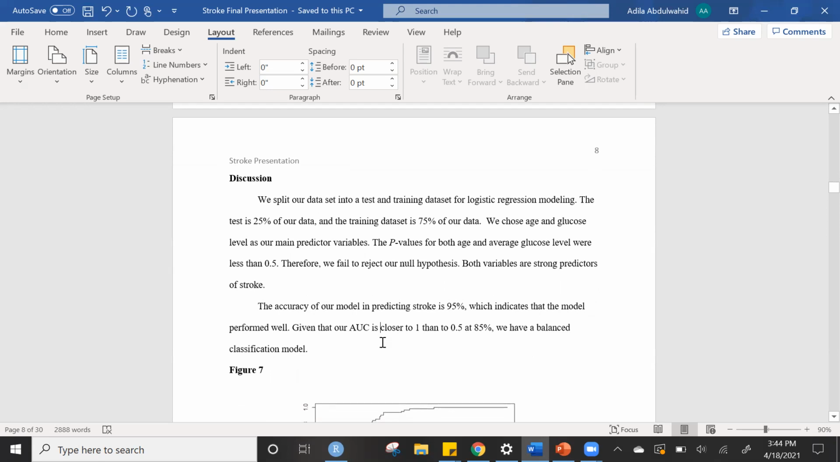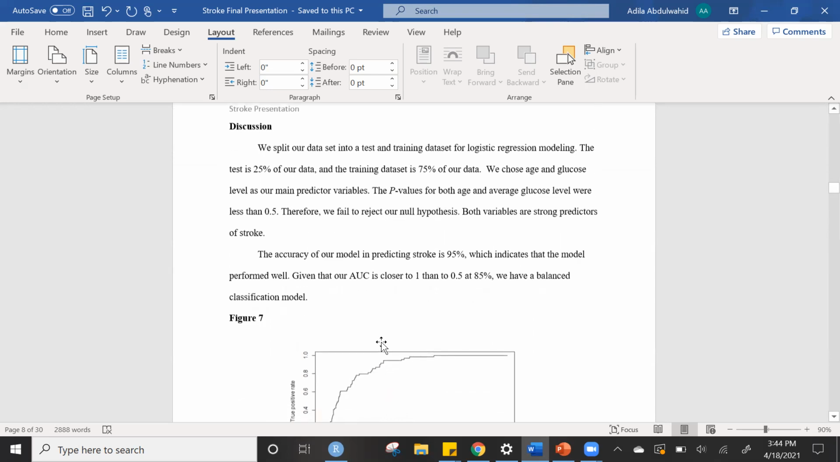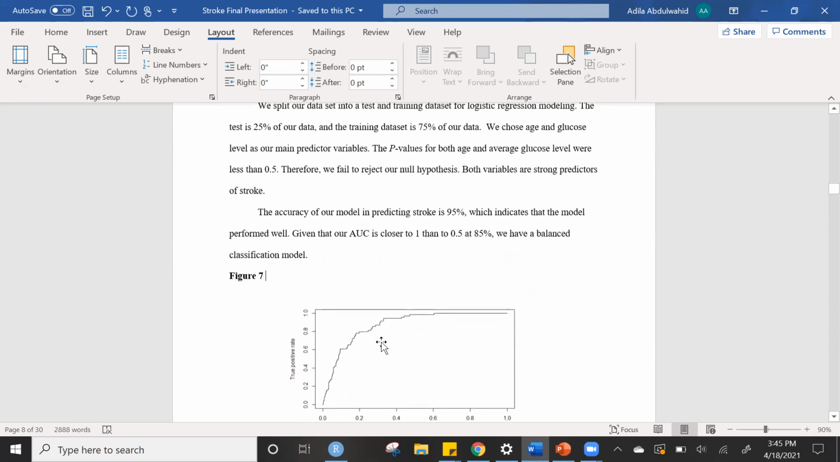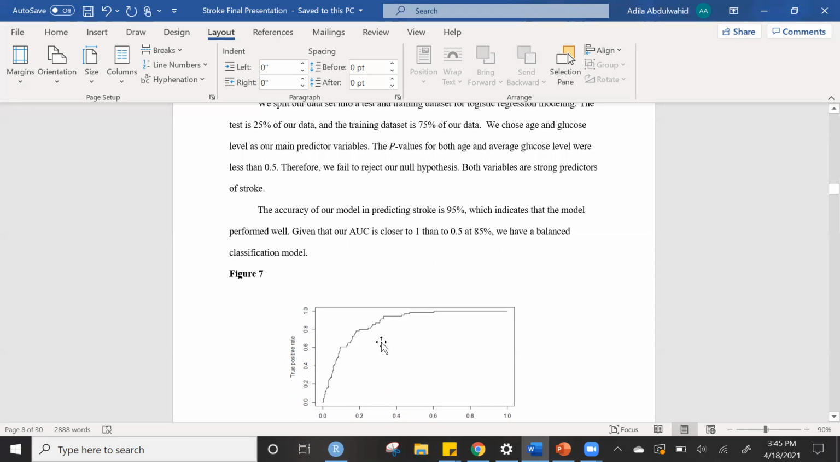The accuracy of our model in predicting stroke is 95%, which indicates that the model performed well, given that our AUC is closer to 1 than to 0.5 at 85%. Then we have a balanced classification model. You can see that in figure 7.